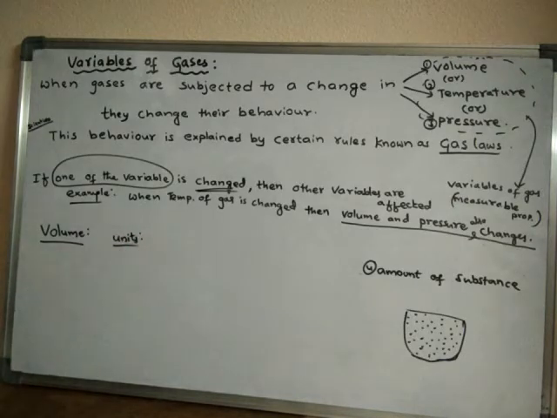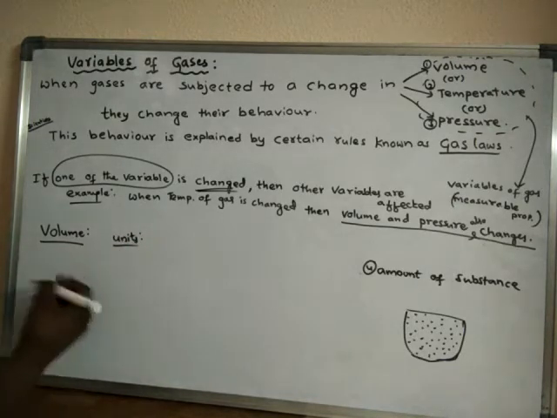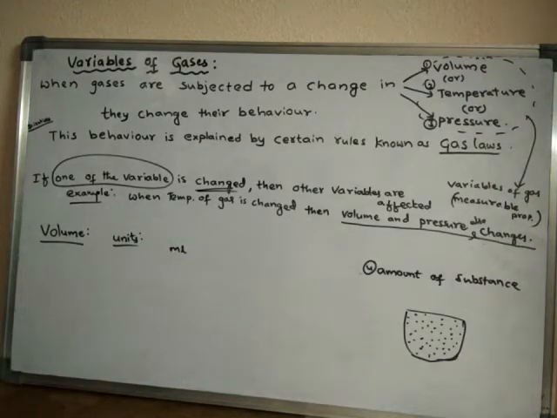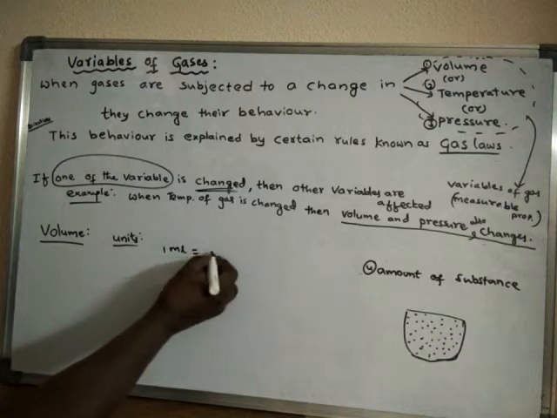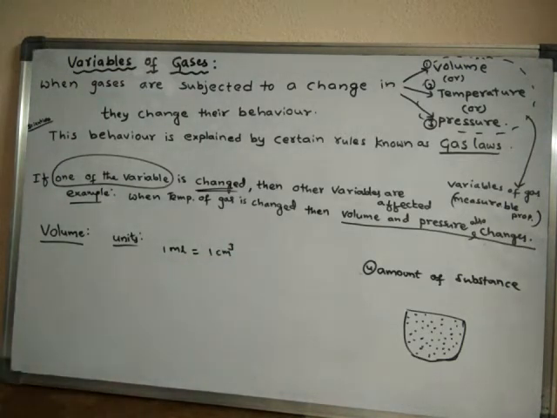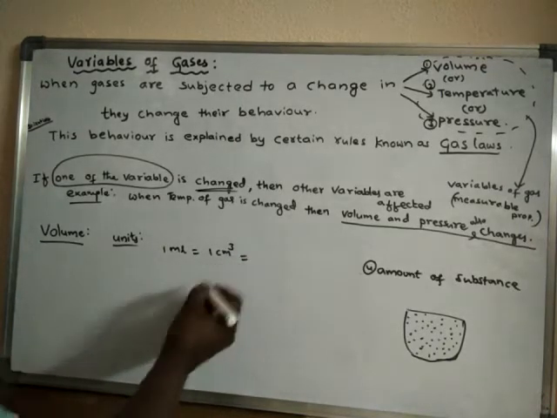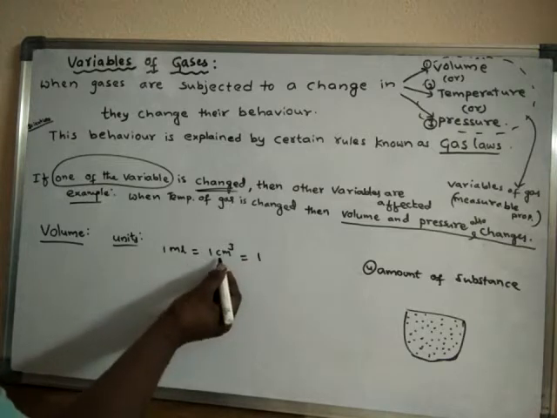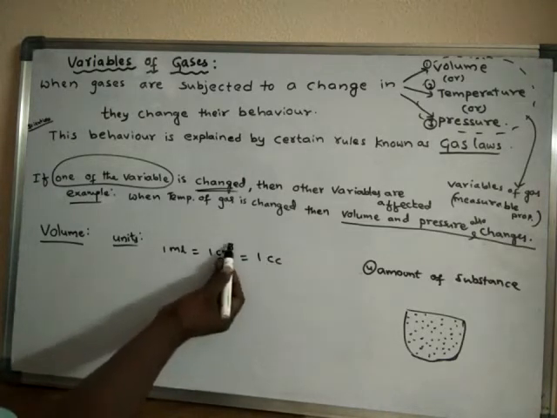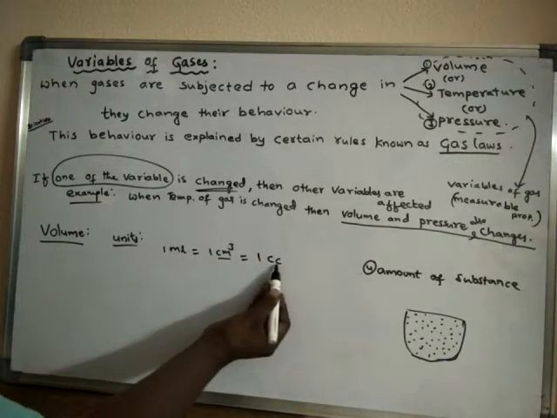Volume may be measured in milliliters. Remember that 1 milliliter is equal to 1 centimeter cube, or cubic centimeter, or cc.